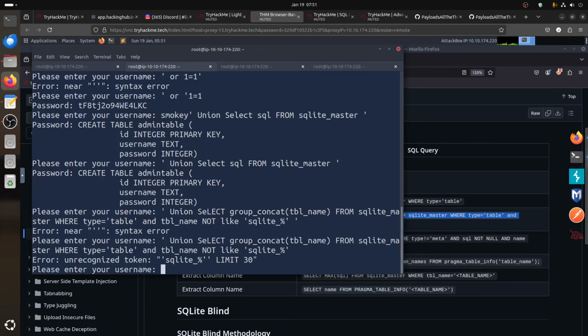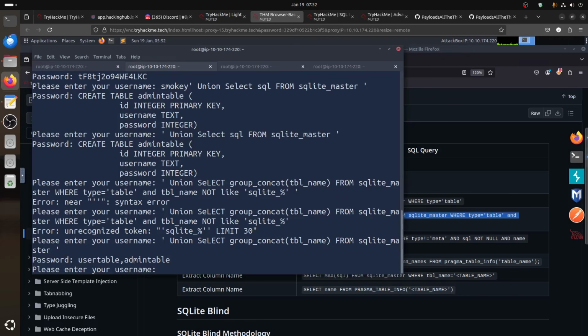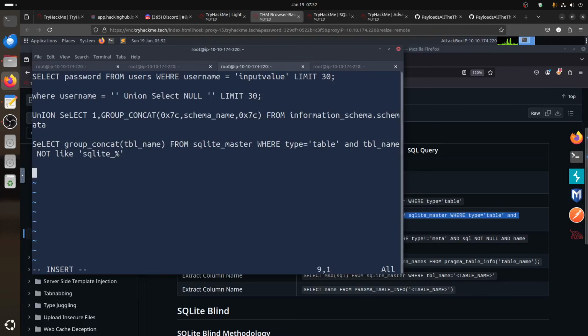That limit 30 story. Maybe we don't need to union. I'm confused now. Let's just go master. What did it give us? Okay, if I do this, give me admin table, admin. So we have two tables. Interesting. So if I do the same thing, now we know this one is working. So if I come back here, let's do this. Now we can play around.